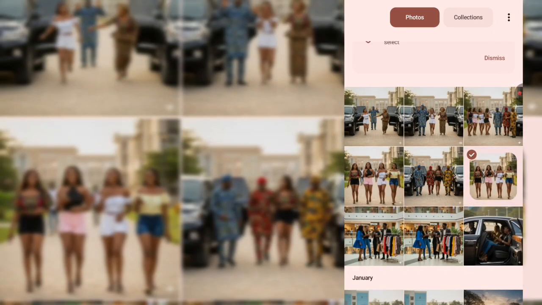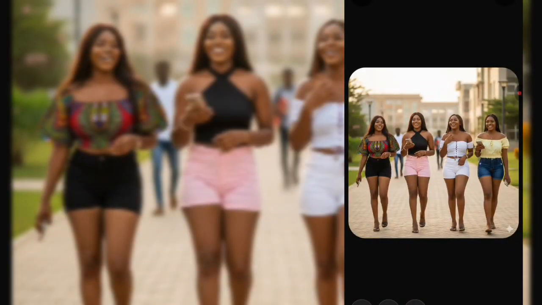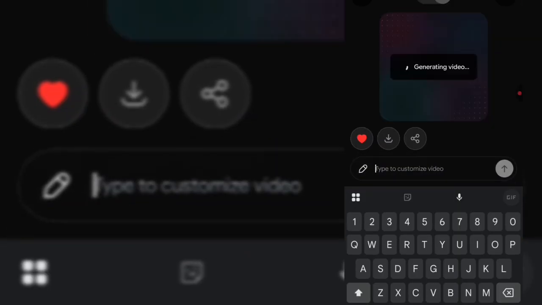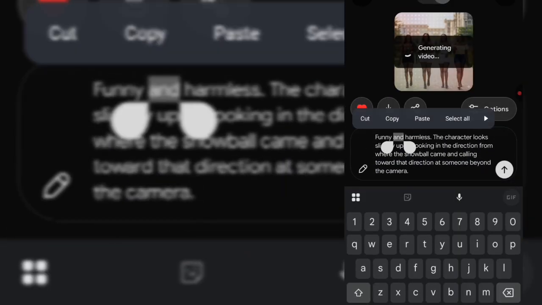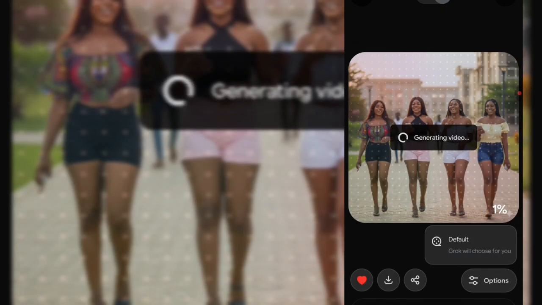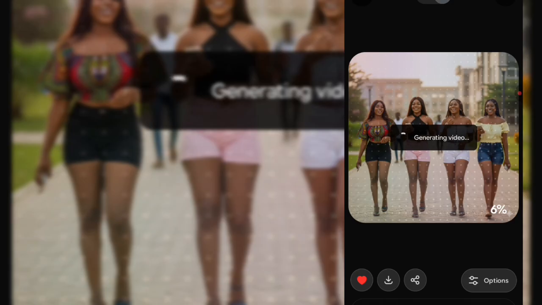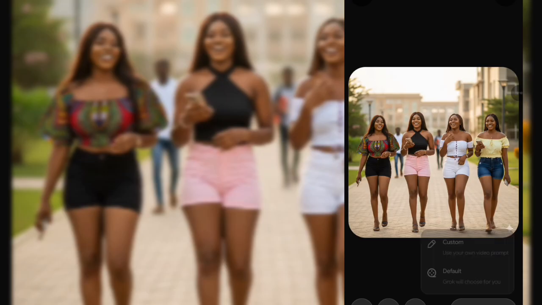Let's just say I want to start from this one. I'm just going to delete this. Now you see where they wrote make videos. Click on make videos, then click on custom.